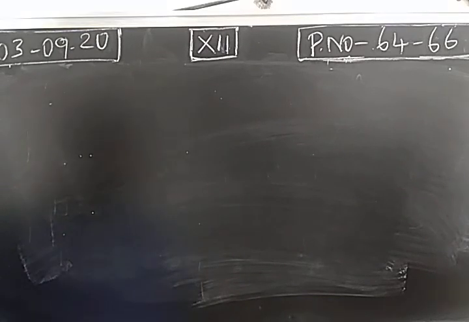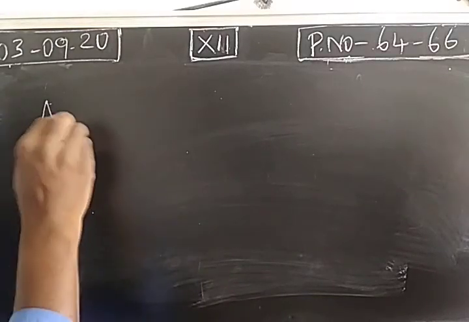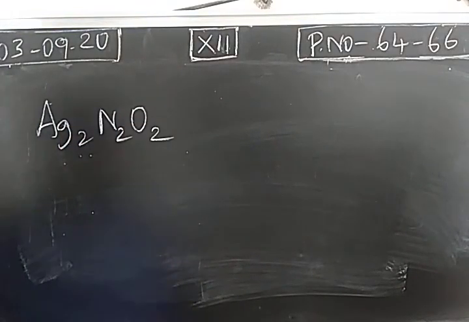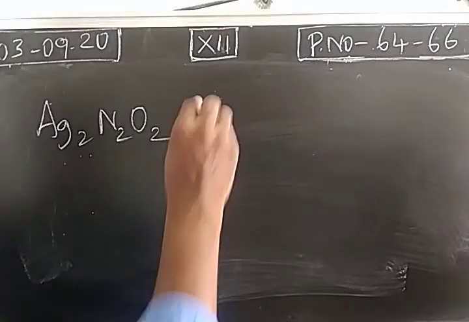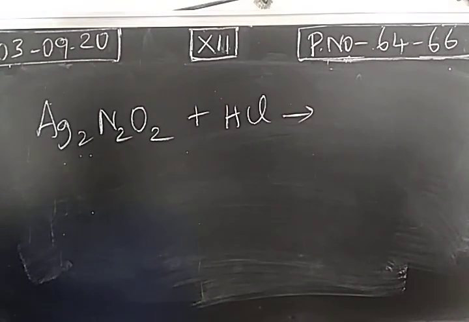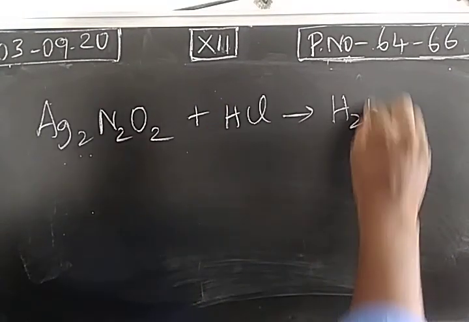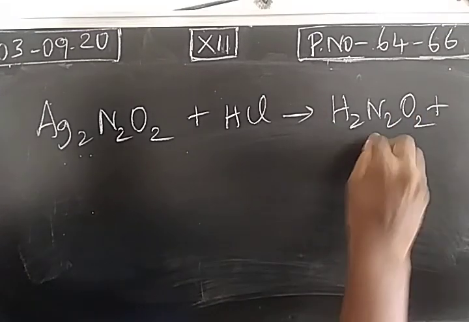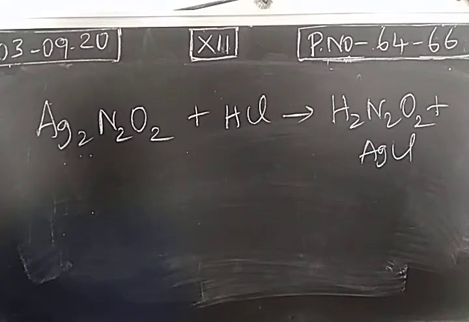Preparation of hyponitrous acid. For this, we take a salt, Ag2N2O2. This is called silver 1 hyponitrite. Take down the name in your book. When silver 1 hyponitrite reacts with hydrochloric acid, it forms hyponitrous acid with the liberation of silver chloride salt.